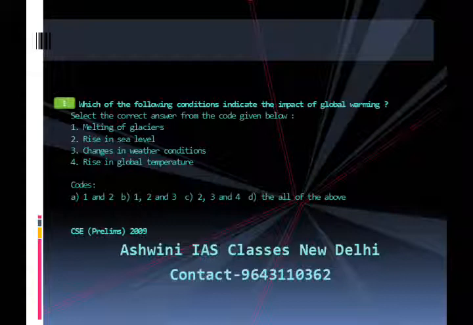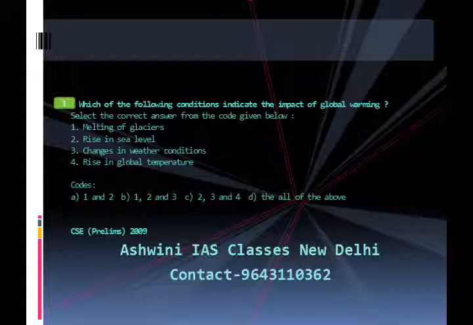That is, melting of glaciers; second, rise in sea level; third, changes in weather conditions; fourth, rise in global temperature. A brief explanation: all the aforementioned factors indicate the impact of global warming. The main gases responsible for global warming are water vapor, carbon dioxide, methane, and chlorofluorocarbon.